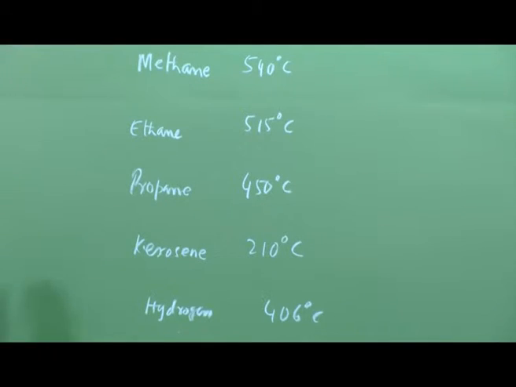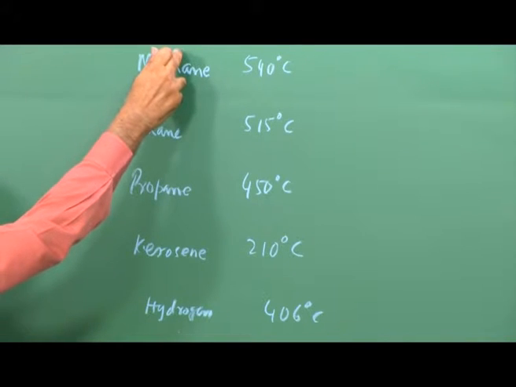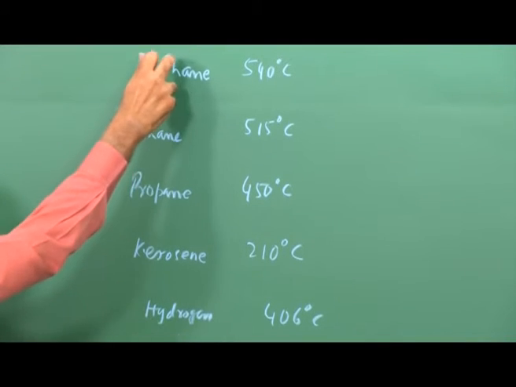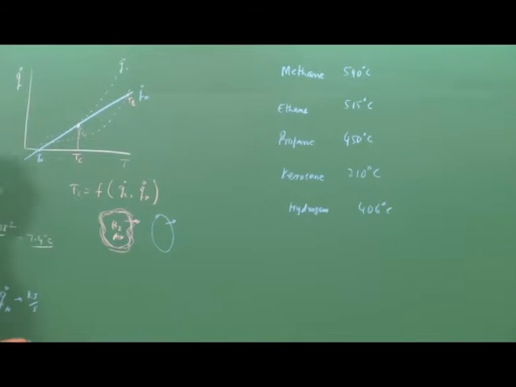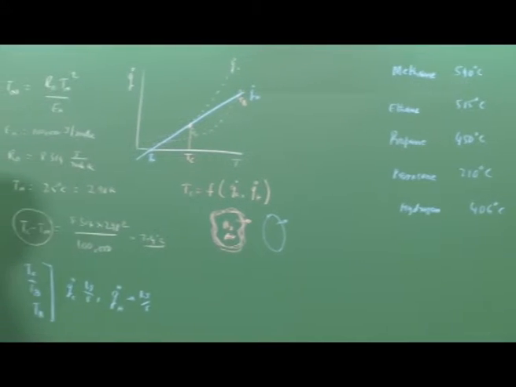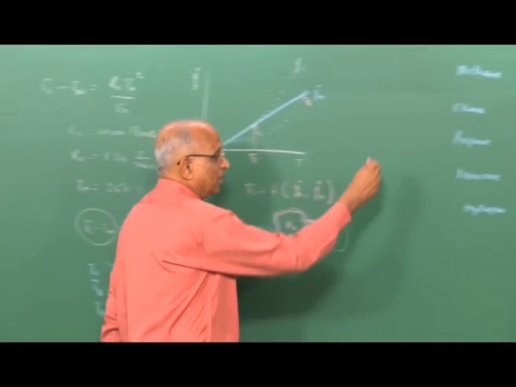How is it that the auto ignition temperature is given as a property of the fuel? Mind you, this is mixed with air. We are not talking of anything about heat loss or the system under which the auto ignition temperature is measured. Is it really right? Are there some reasons?